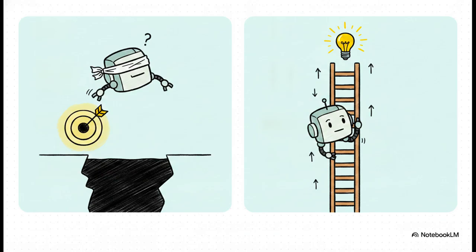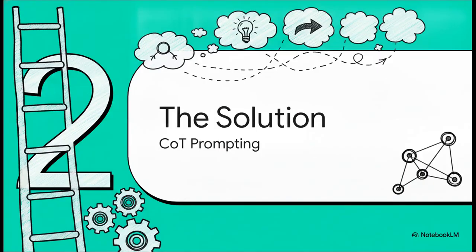But with chain of thought prompting, you force the model to write out every single step. And here's why that's a game changer. Each generated piece of text becomes part of the model's own context. So earlier steps inform the later ones, basically building a sturdy ladder right to the correct answer, instead of just taking a blind leap. Moving to Section 2, the solution, chain of thought prompting.